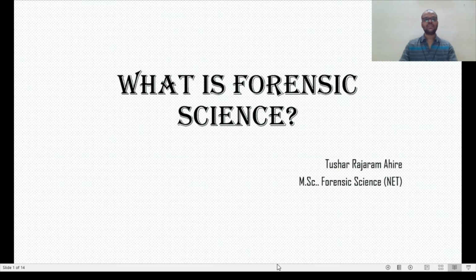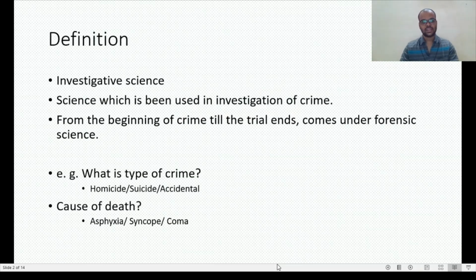So today we will start with what is forensic science, or the basics of forensic science. The definition of forensic science says that it's an investigative science, a science which is used in the investigation of a crime. So if any crime happens, that science is called forensic science.